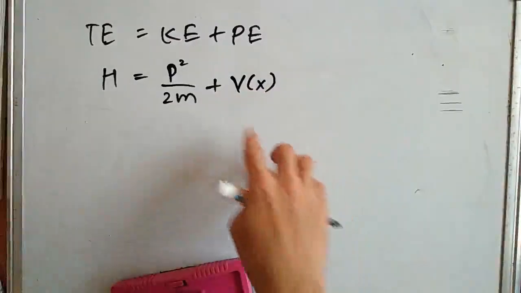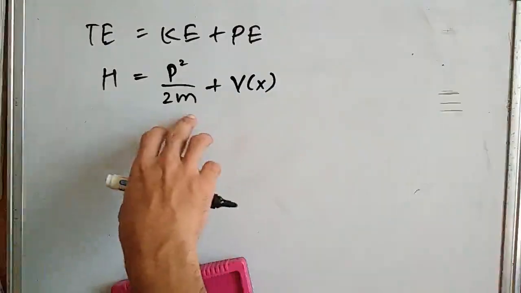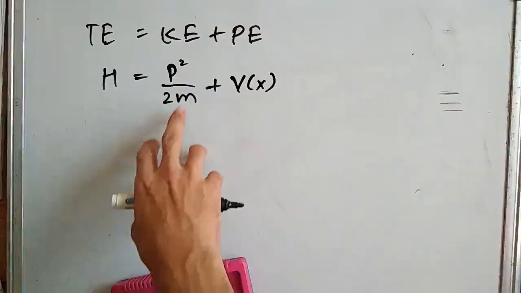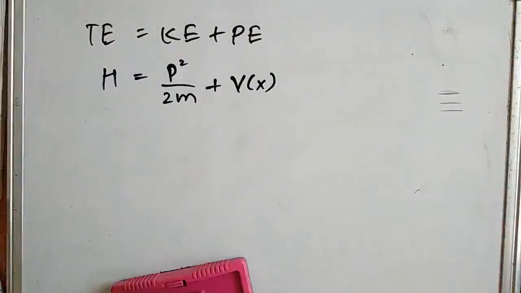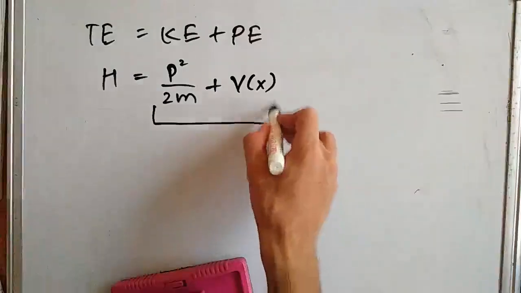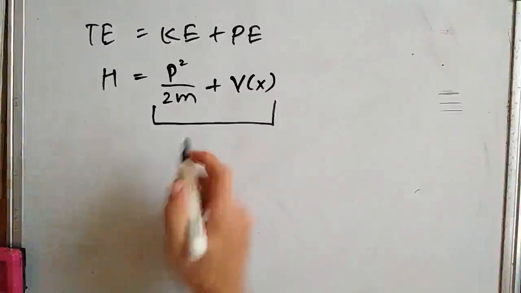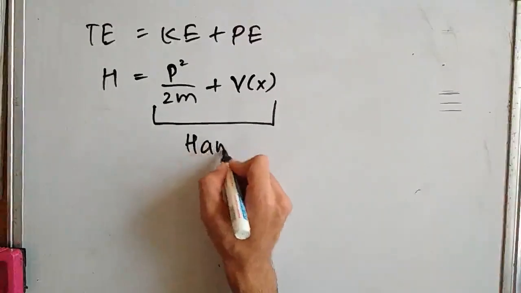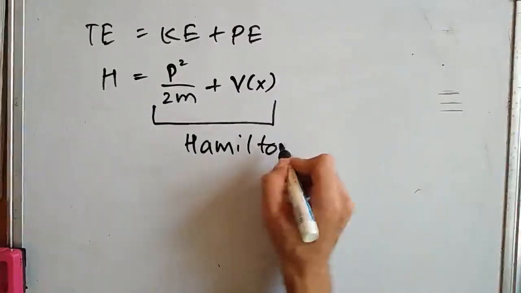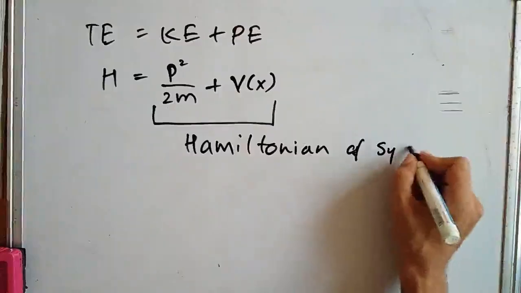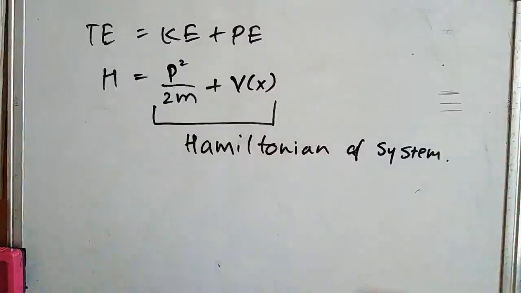So V is the potential energy function, and this sum of potential and kinetic energy is collectively called the Hamiltonian of the system.